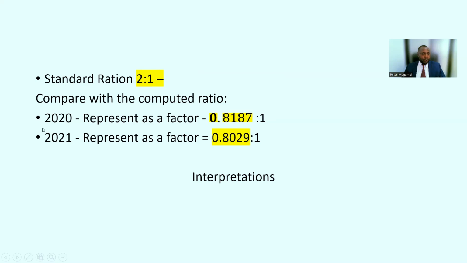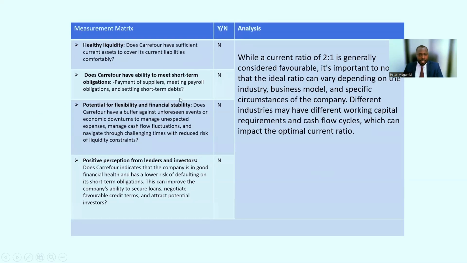And then you want to compare what we have in 2020 represented as a factor for Carrefour. It is 0.8187 into 1. So based on this information we have so far, is this a good ratio? Can you say that Carrefour has got good liquidity? In 2021, things did not get any better. Again, it is still very low. So now we have seen that, and we have our benchmark.